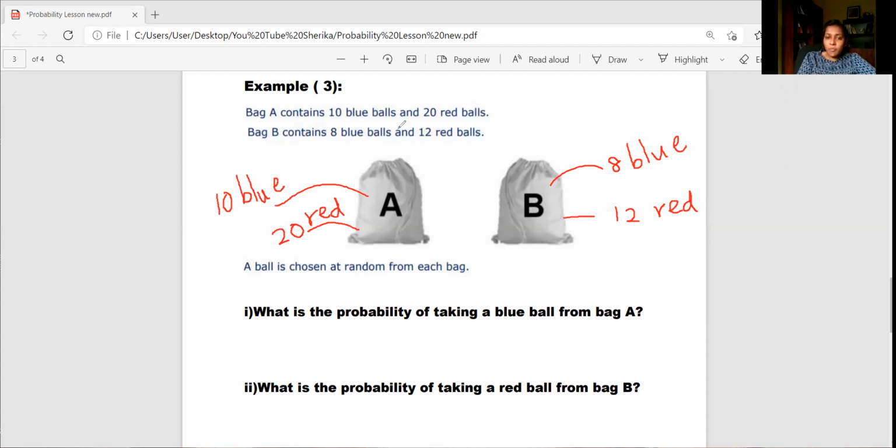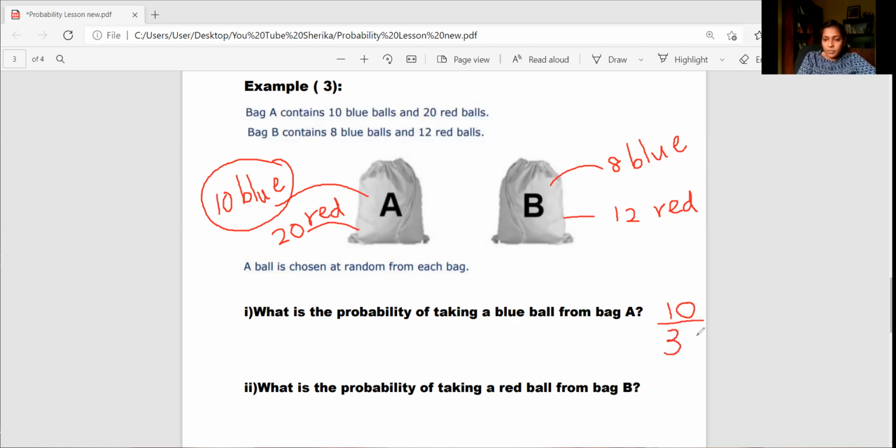Now, they are asking from bag A. Now, when I consider bag A, in bag A, I have 10 blue balls and 20 red balls. Now, first of all, we have to find how to get the probability. When we write the probability, the total parts we write as the denominator, and the parts which we really want to know, we write it as the numerator. So according to this question, I want to get the blue part. So blue, I have 10, and altogether I have 10 plus 20, 30. So then the answer should be 10 out of 30.